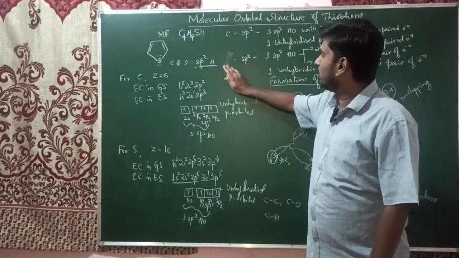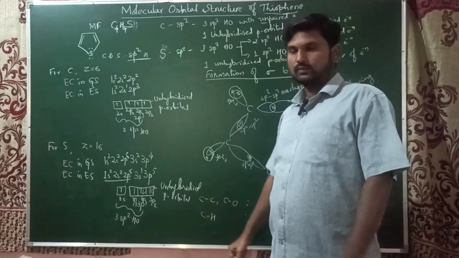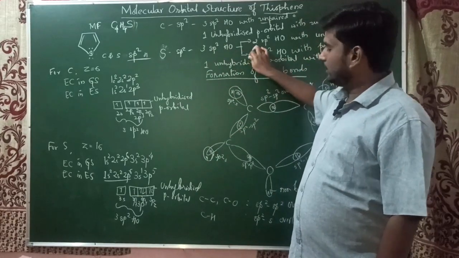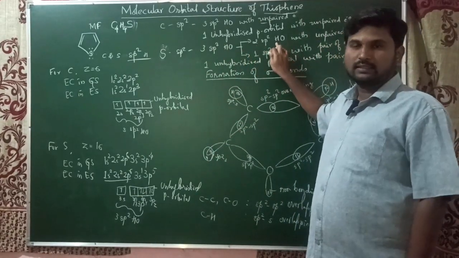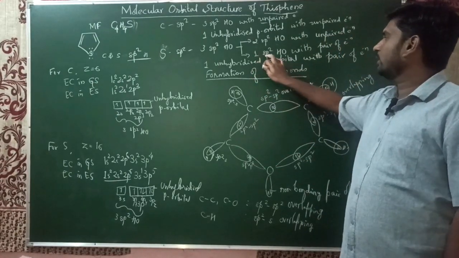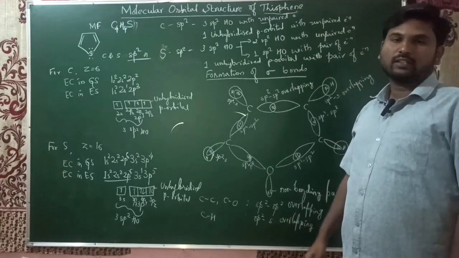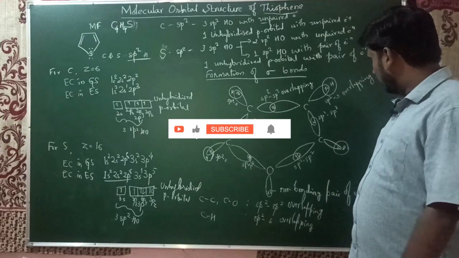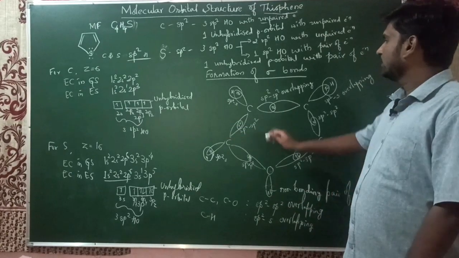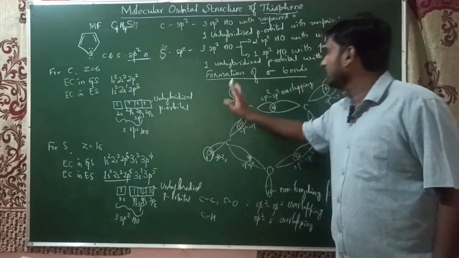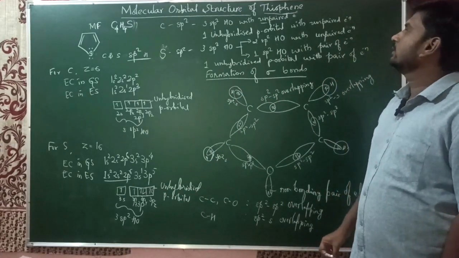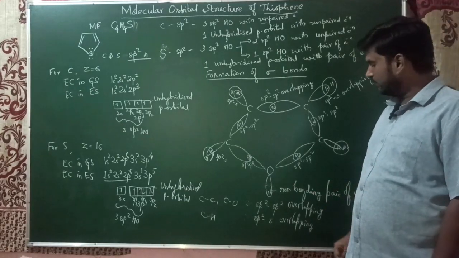So if I just replace the oxygen by sulfur, sulfur is also sp2 hybridized, and 3 sp2 hybrid orbitals are there. Among them, 2 sp2 hybrid orbitals with unpaired electron form sigma bonds, and there is one sp2 hybrid orbital with a pair of electrons that does not get involved in bond formation, that will be present as a lone pair over the compound. And still it has an unhybridized p orbital with a pair of electrons. This is the electronic status of sulfur and carbon in the case of thiophene.